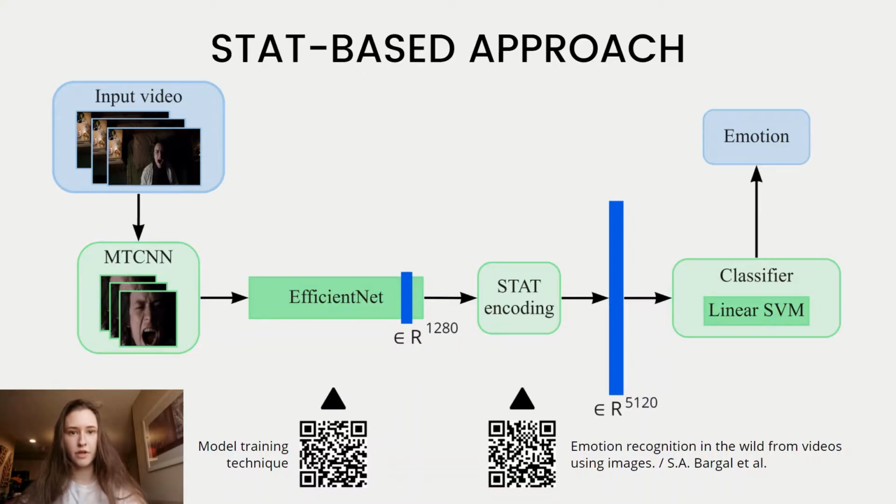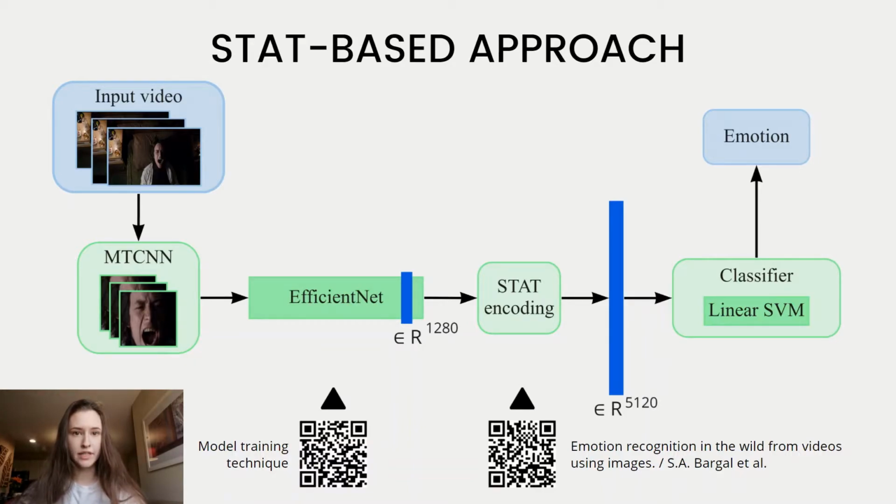For feature-level frame aggregation, we use a statistical encoding module. We concatenate the mean, standard deviation, minimum, and maximum of the features over all frames, which produces a single feature vector quadrupled in size that represents the entire video. After that, we apply L2 normalization globally to the resulting video descriptor. Finally, the classification module consists of a linear support vector machine trained using these resulting video descriptors.